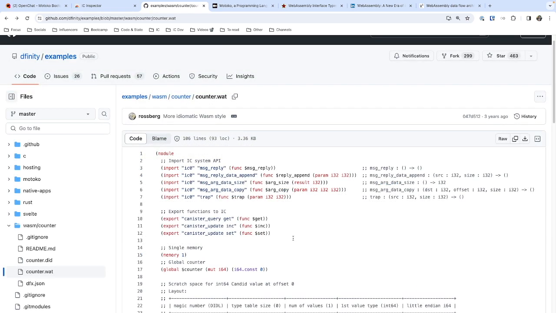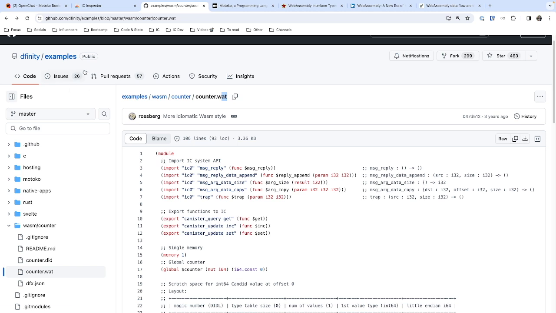So, if WebAssembly is so amazing, why don't we write our canister code directly in WebAssembly? Well, in theory, you could use WebAssembly. This is an example of a counter that was written in WebAssembly. Counter.wat? What does that mean? WebAssembly textual format. There is a textual format that is actually converted to the binary format I mentioned.